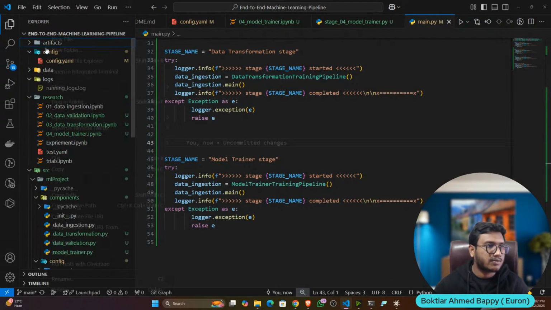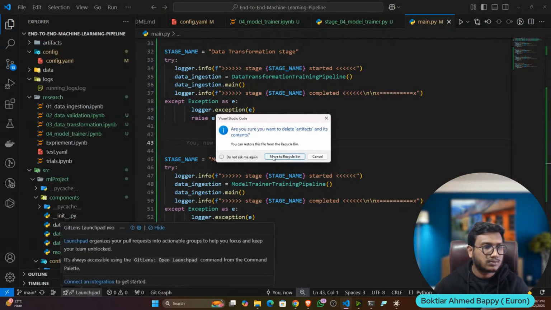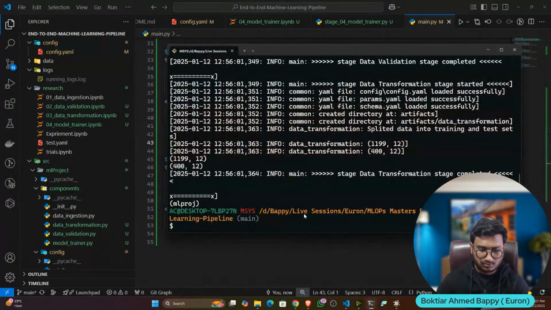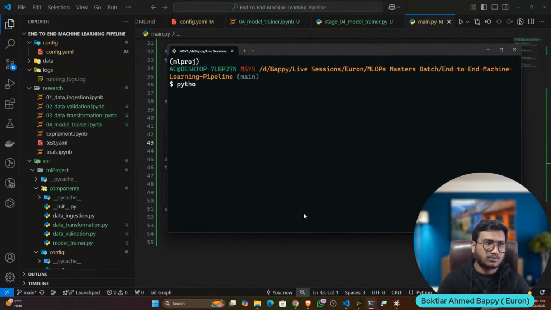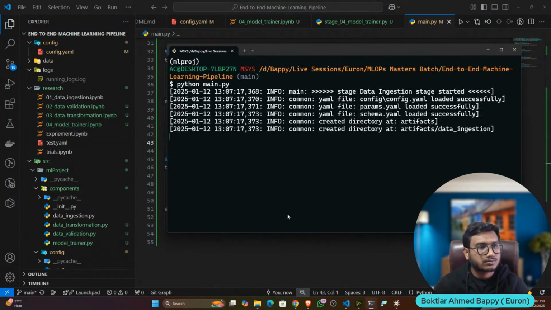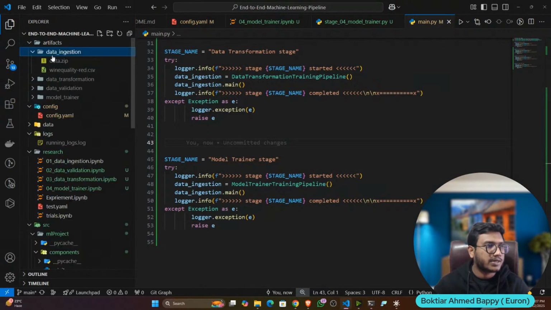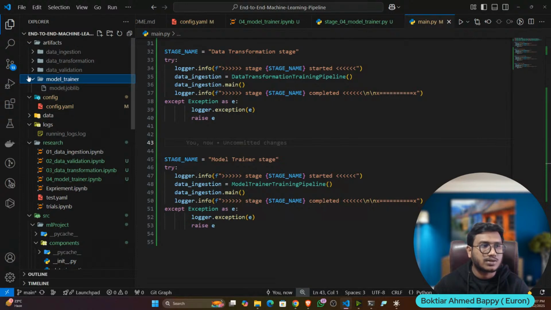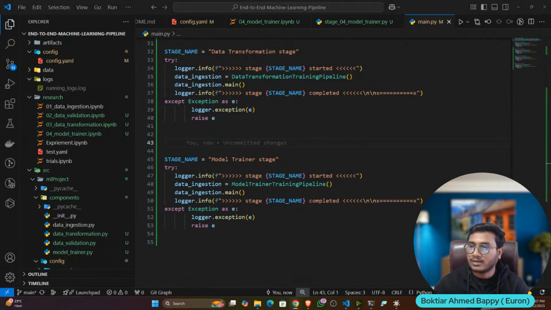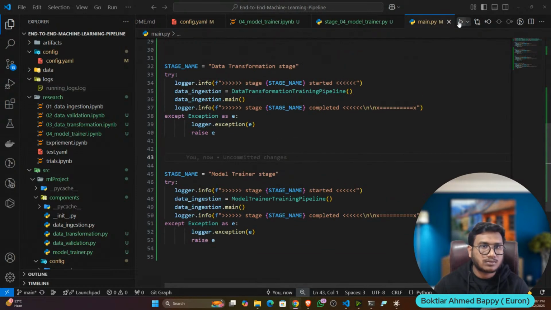So let's delete the artifact. Done. Now if I open the artifact, data ingestion done, validation done, transformation done, model trainer is also done. Okay, it's working fine. Okay, so now it's done.